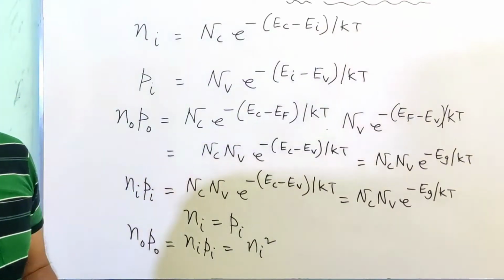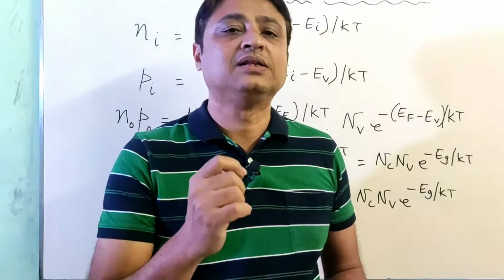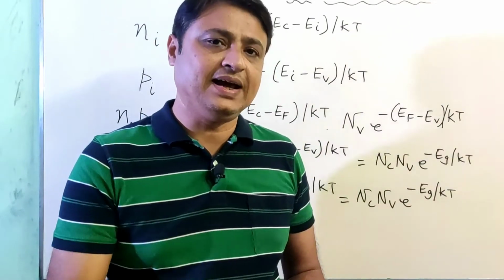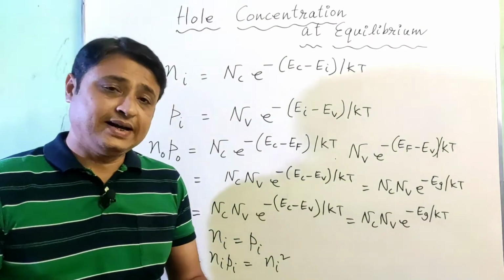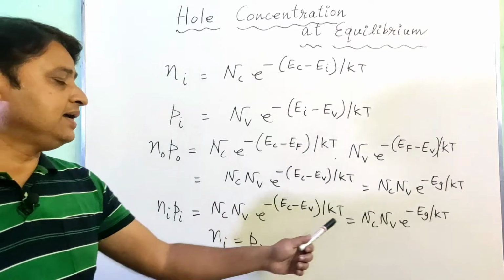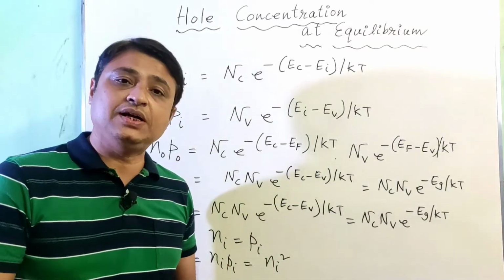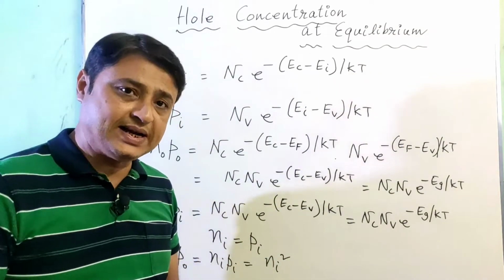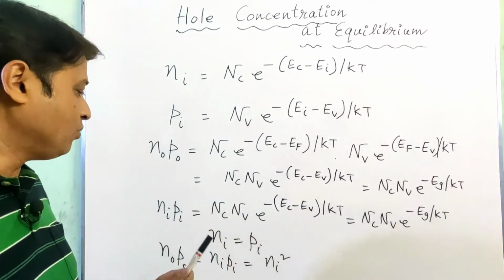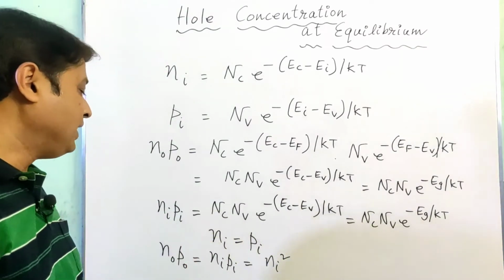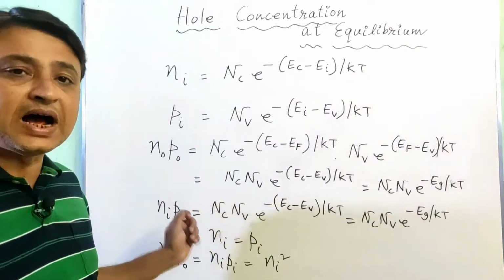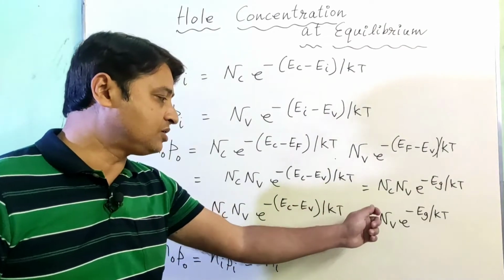So N0 P0 is nothing but equal to the square of the intrinsic carrier concentration. And again, as Ni Pi equals Nc Nv e to the power minus Eg by kT, and Ni equals Pi, so Ni Pi or Ni square will be equal to this.